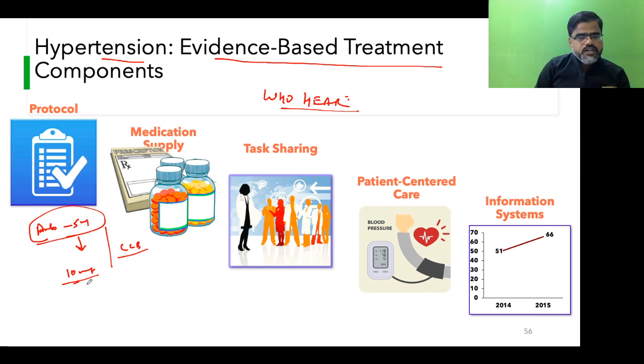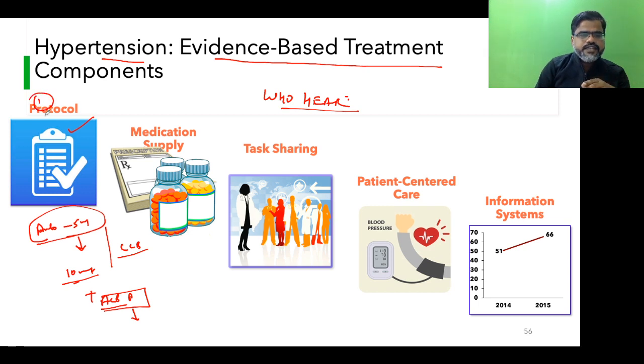Again, if it is not controlled, add an ACE blocker, angiotensin converting enzyme blocker, or the telmisartan group of drugs. If still not controlled, you increase the dose. So this is the evidence-based treatment protocol formed in the India Hypertension Control Initiative.